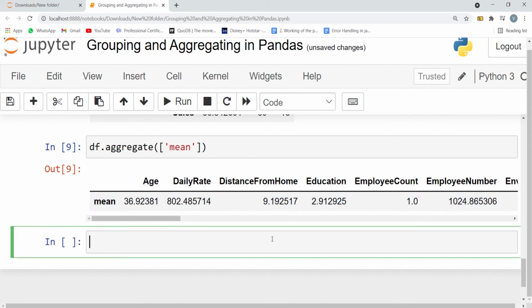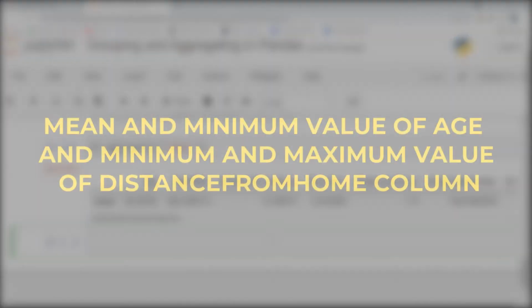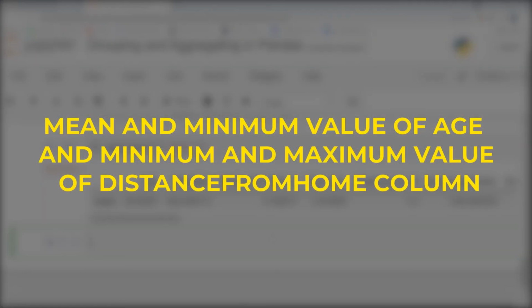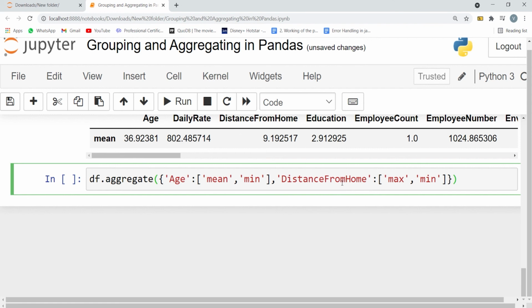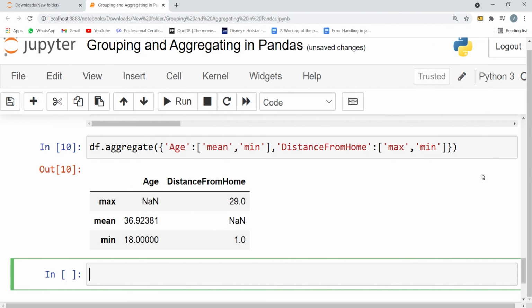So we can perform different aggregation functions on different columns. Let's try finding the mean and minimum value of age and the minimum and maximum value of the distance from home column. So let's do that. We pass a dictionary inside the aggregate function where the keys are the columns and the values are the list of aggregate functions. Now press Shift and Enter. And we get the desired output. Amazing! So this is how we use the group by and the aggregate function in Pandas.